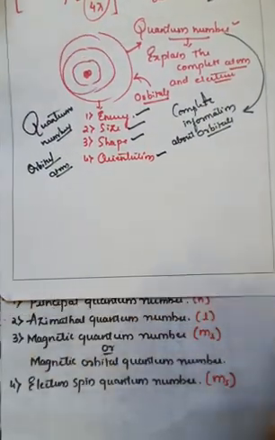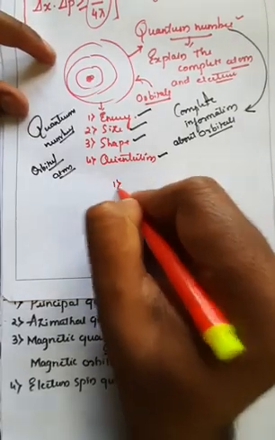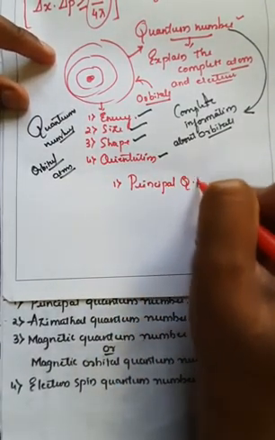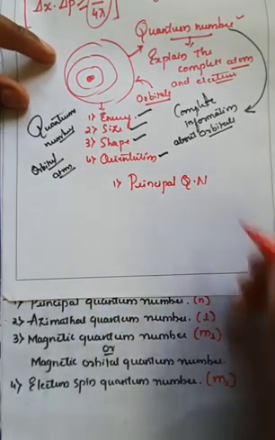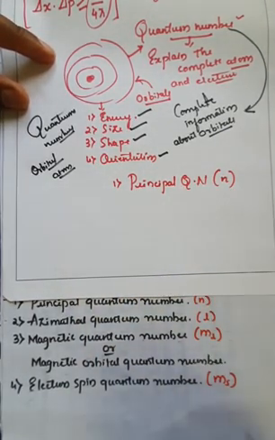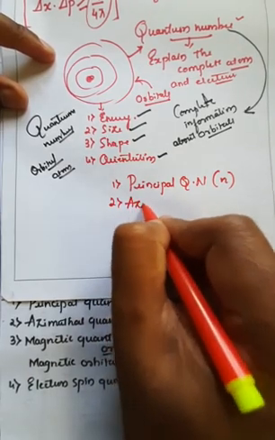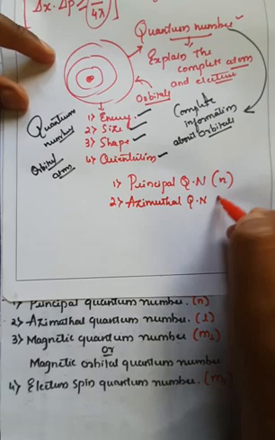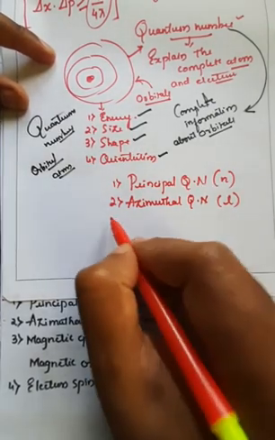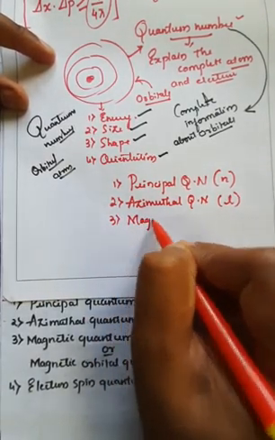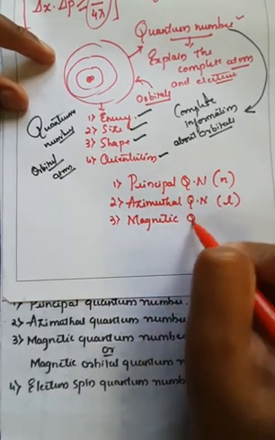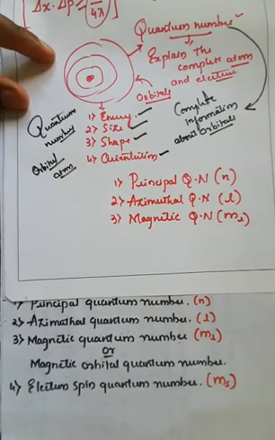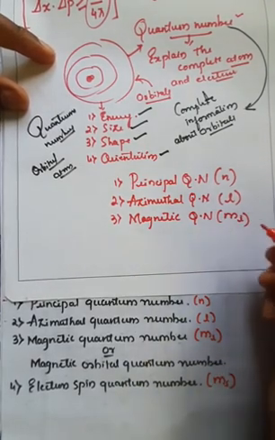So understand, there are 4 important quantum numbers. One is the principal quantum number, represented as small n, and the second one is the azimuthal quantum number, represented as small l. The third one is the magnetic quantum number, or magnetic orbital quantum number, represented as m subscript l. Subscript means it is written down.